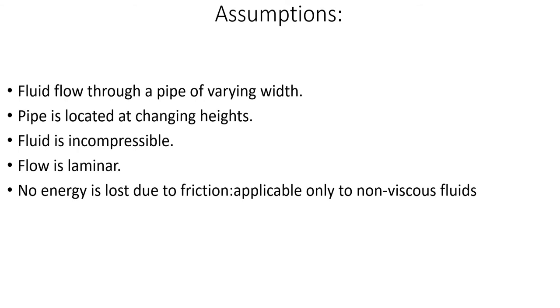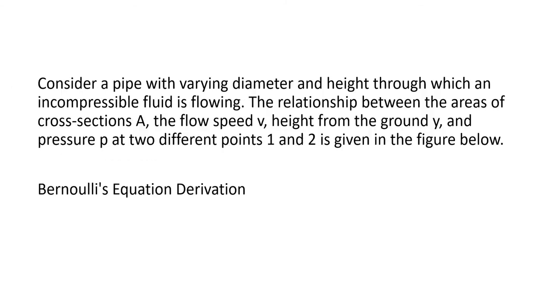It is an incompressible fluid, so density remains the same, and the flow is laminar. What is meant by laminar flow, we already discussed in the last video; you can go through that. The last one is that no energy is lost due to friction, or it is applicable only to non-viscous fluid. The last three assumptions are related to an ideal fluid, so it is applicable only for an ideal fluid.